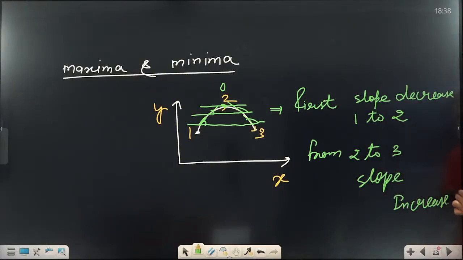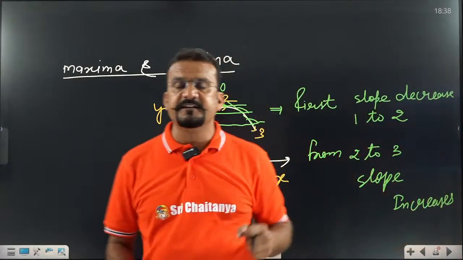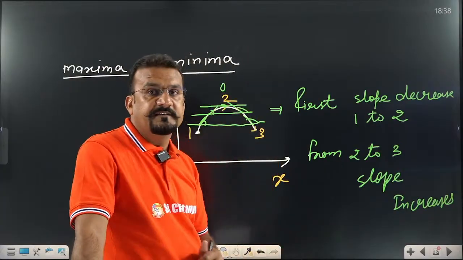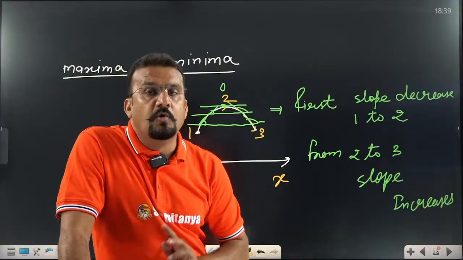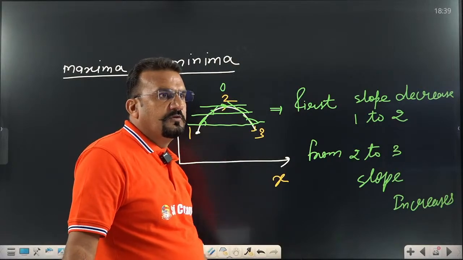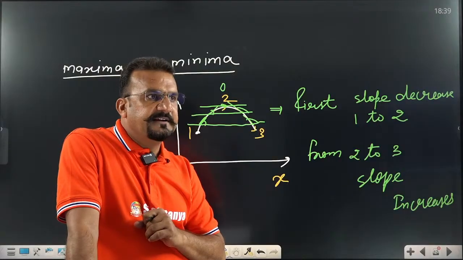Very important. Sometimes students get confused. Sir, from 2 to 3, the angle increases, but this angle is obtuse. How does the slope increase? It should decrease. See, whenever we are talking about slope, there is no need to go on the negative sign. Slope means slope. Yes or no? So don't be worried about negative and positive signs. I think you are getting this.